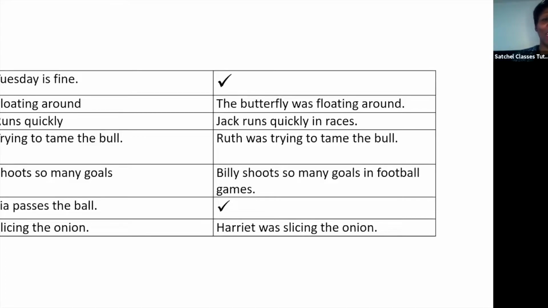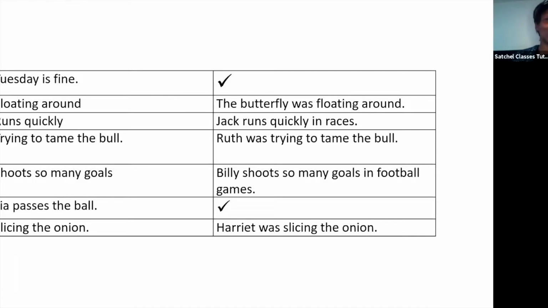Tuesday is fine has a subject because we know what or who it is about. Tuesday is fine. Tuesday is the subject. So we know that Tuesday is a good day for the plans. Floating around, we don't know what or who is floating around. So to change that, to have a subject, we'd have something like the butterfly was floating around. Runs quickly, doesn't have a subject. What or who runs quickly? Jack runs quickly in races.